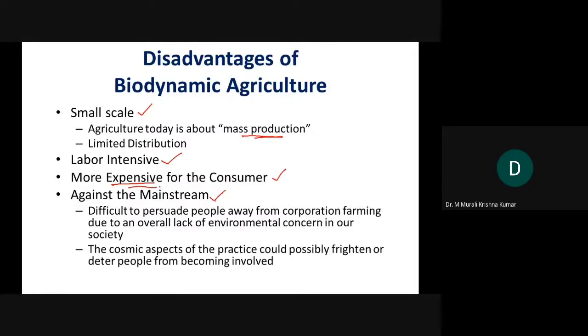And here, this is again the mainstream. Again, these are the regular practices in agriculture. If your neighbor is using synthetic pesticides and getting more produce, then you will be in trouble, because he is going to get more produce, more profits, and you will be under stress. So this is one thing that one has to think of. If it can be upgraded with the latest technology, everybody can follow biodynamic agricultural practices.